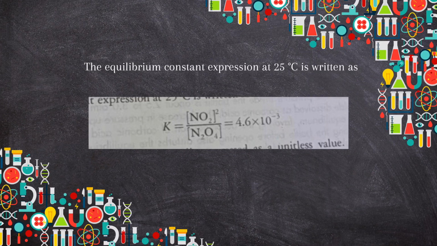The equilibrium constant expression at 25 degrees Celsius is written as K equals [NO2]^2 over [N2O4], which is equal to 4.6 times 10 raised to the power of negative 3. So you can see that the equation is equal to products over the reactants.